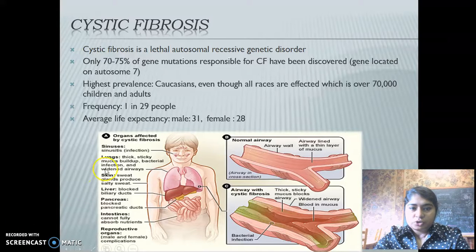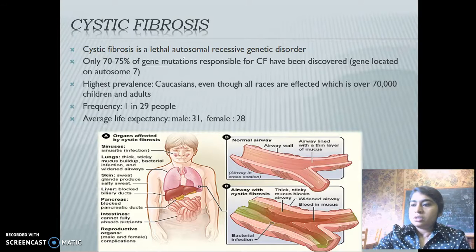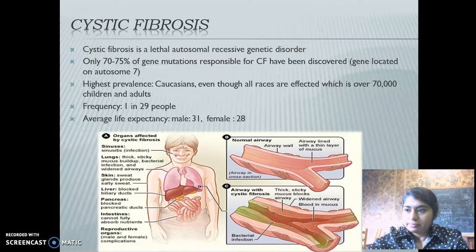You can see in the picture that it affects a good number of organs, which includes the lungs, where infection and inflammation occur. It includes the pancreas, liver, intestine, and sweat glands. It also causes congenital malfunction of the vas deferens in the male reproductive organ, causing male infertility.